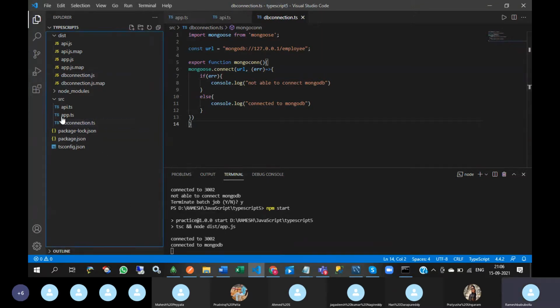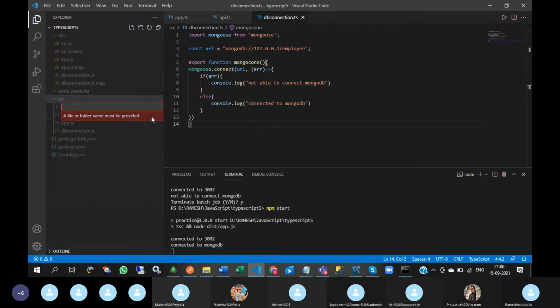Now, schema creation. Here I'm going to create one folder and give it the name schema.